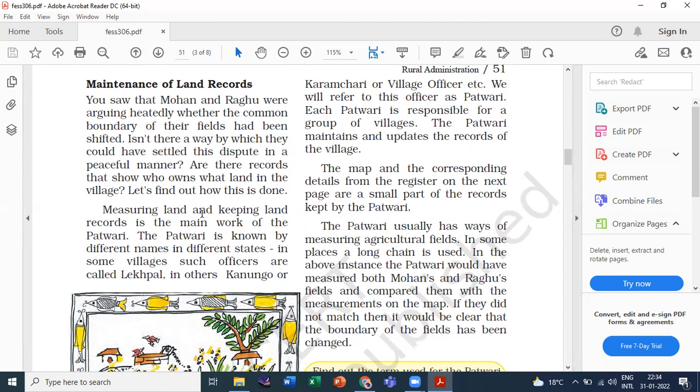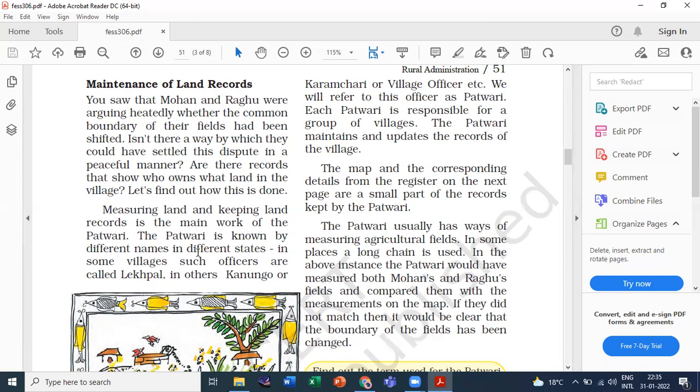Who are the patwaris? Measuring land and keeping land records is the main work of the patwari. And the patwari is known by different names in different states. In some villages, such officers are called lekpal or kanungo or karmachari or village officer. So we will refer to this officer as patwari. Okay, so who is the patwari?